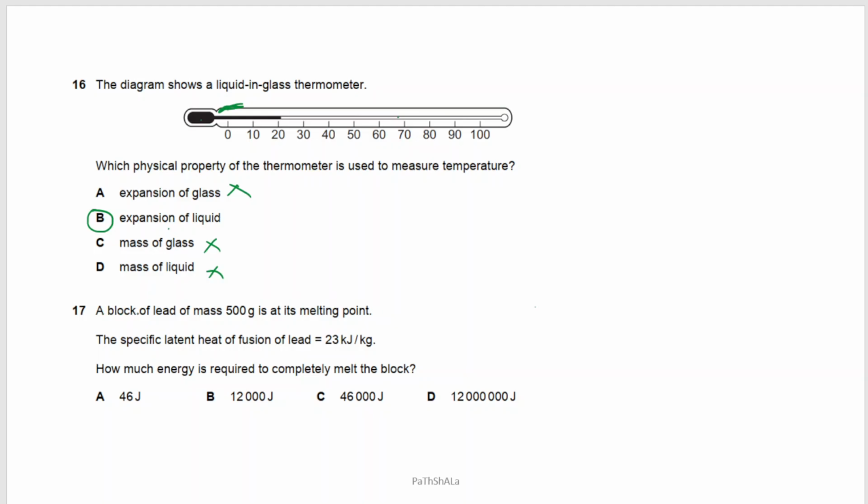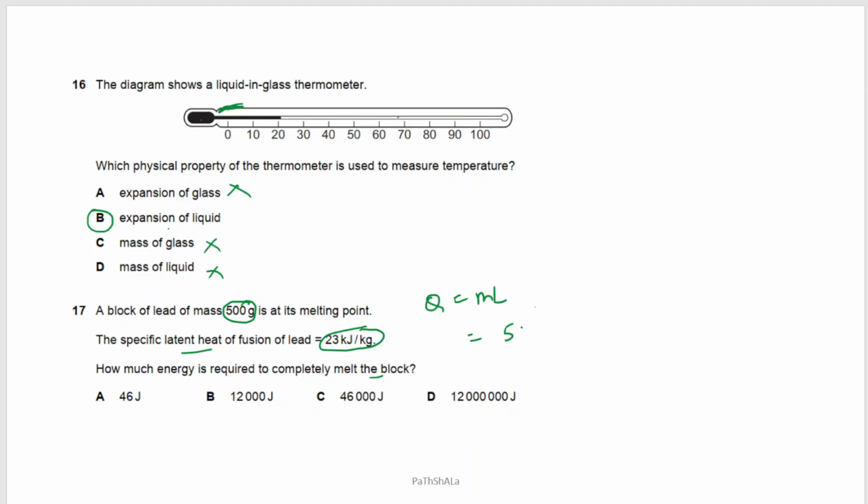17th, a block of lead of mass 500 gram is at its melting point. This is the mass of the block. Specific latent heat is given as 23 kilojoule per kg. How much energy is required to completely melt the block? We are talking of latent heat. We know the energy Q is equal to mL, where L is the latent heat.